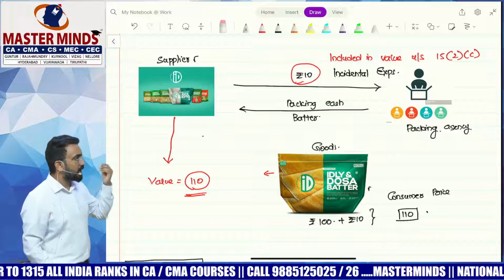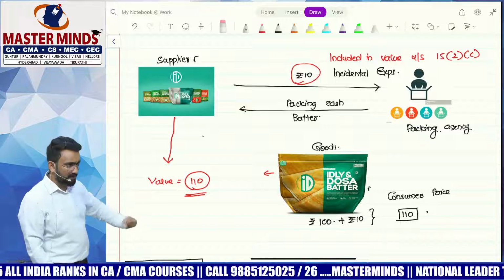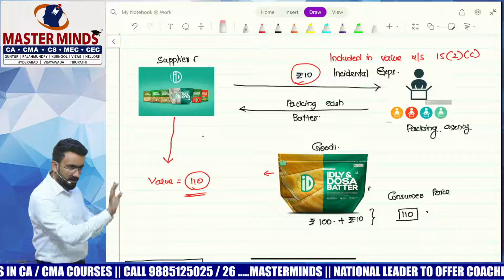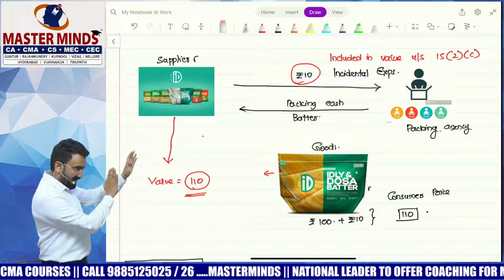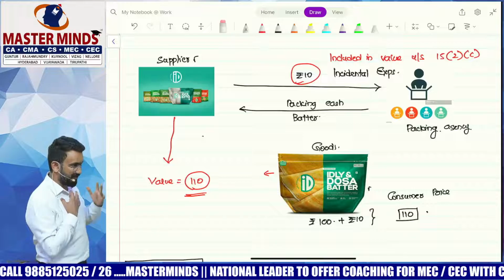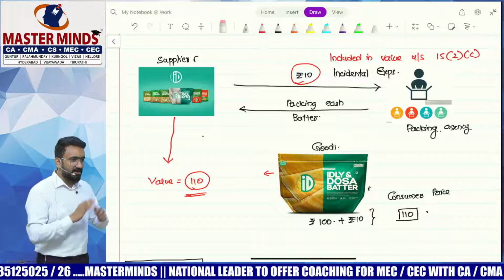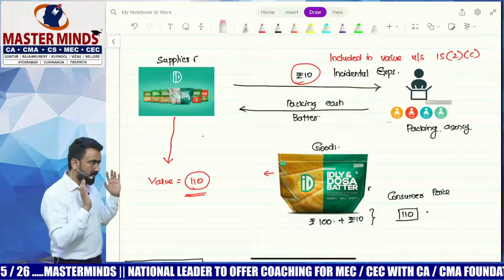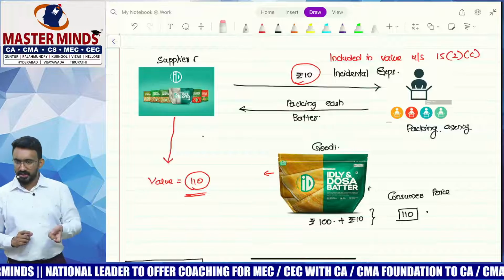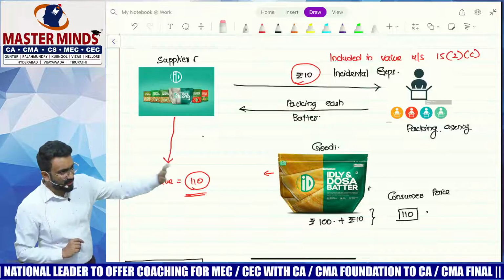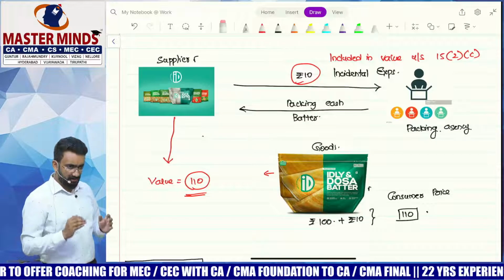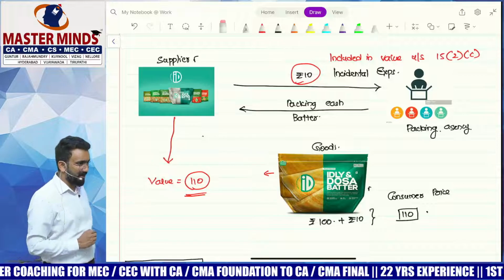Anyway, so ID Fresh, the company says that we make only idli dosa batter. Packing is not our product, so they outsource the whole packing. It's only for example. Now, for the example purposes, I'm the one running ID Fresh's operations department, and we outsource the entire packing. So I say that 1 liter of idli dosa batter is priced at 100 rupees for me. 10 rupees is packing charges, which is carried out by a packing agency outside. I'm charging the customer 100 for my product, and 10 rupees for the packing that they have to pay directly.